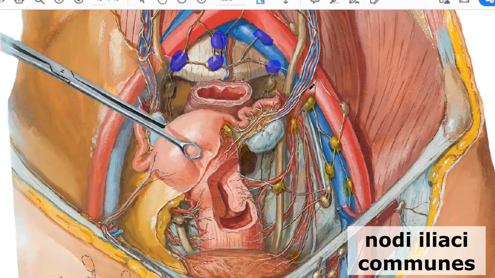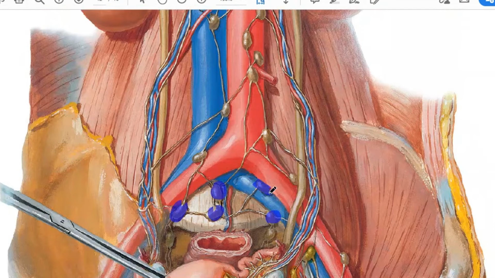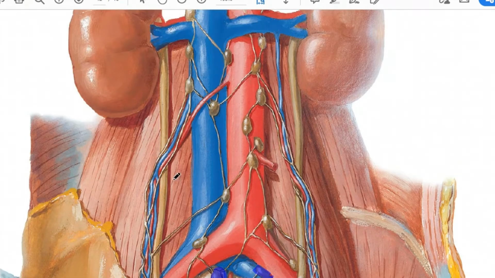So all this lymph from external and internal iliac lymph nodes is drained into the common iliac lymph nodes. And then efferent vessels from these lymph nodes go up and create the biggest and main group of lymph nodes, nodi lymphatici lumbales.